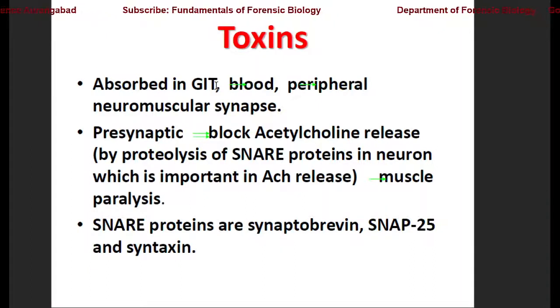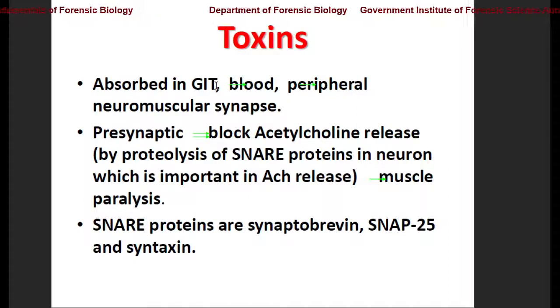What it does is at the presynaptic area, which we'll discuss in a coming slide, the nerve cells and muscle cells interact, and that area we call the synapse. The presynaptic area is where the nerve cells release acetylcholine, and this acetylcholine has to interact with the muscle cells.